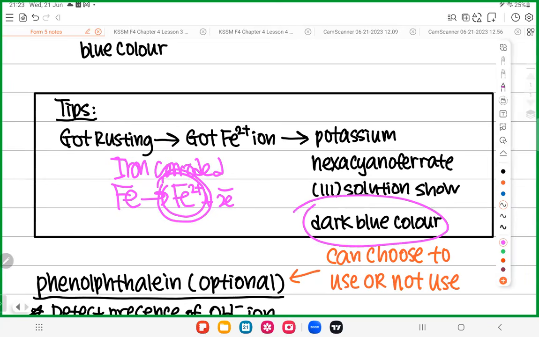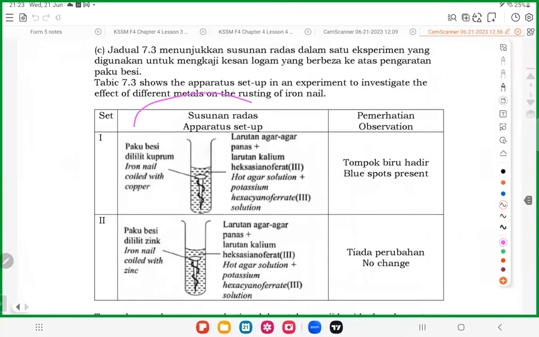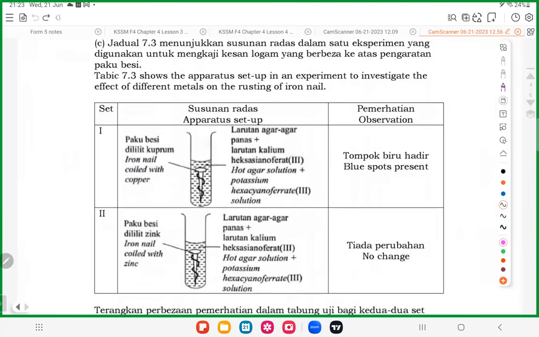What do I mean? When you do this kind of rusting experiment, when you see dark blue color, you know there is rusting. When you don't see dark blue color, no rusting. Simple thing only. When you do this experiment, you're focusing on dark blue color. When you see dark blue color, there's rusting. When you don't see dark blue color, no rusting. As simple as that.